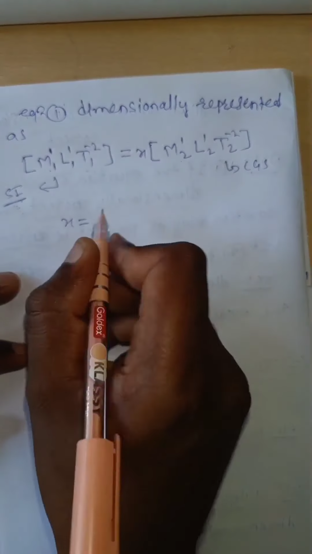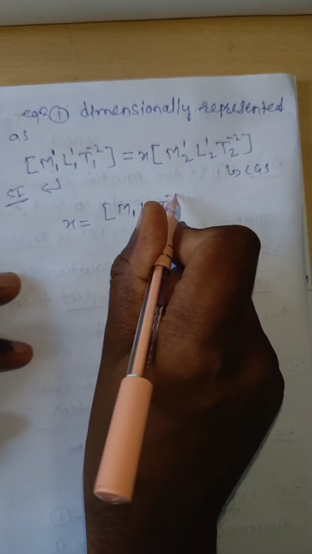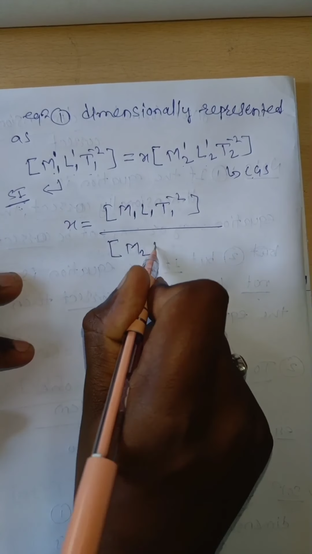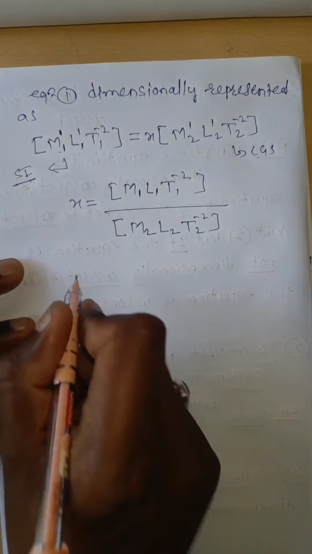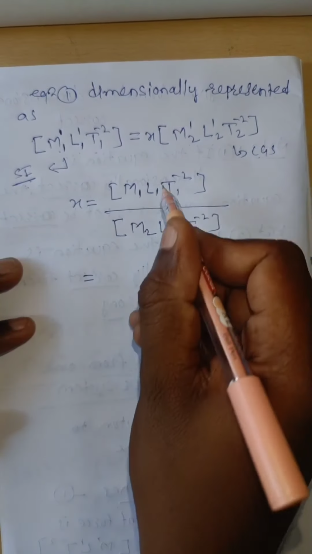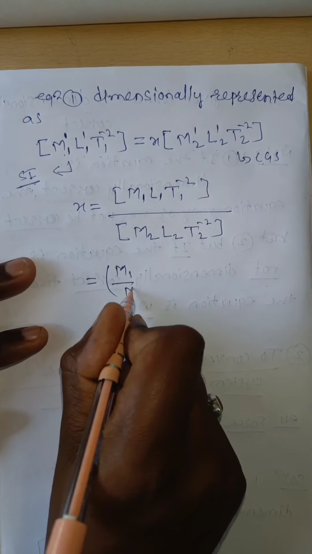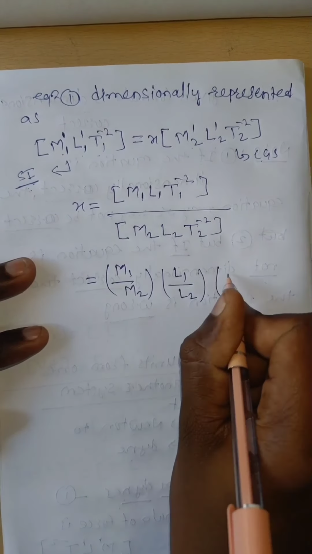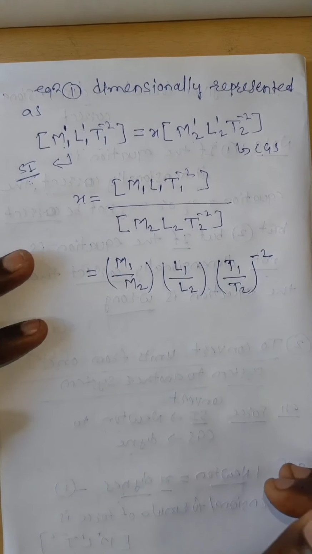From that, X is equal to M1 L1 T1 to the power of minus 2 divided by M2 L2 T2 to the power of minus 2. Now we separate the M, L and T values: M1 divided by M2, then L1 divided by L2, then T1 divided by T2, whole to the power of minus 2.